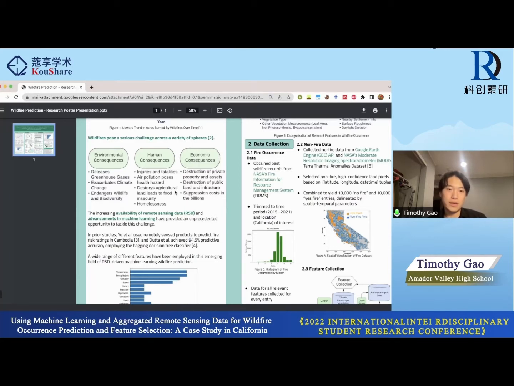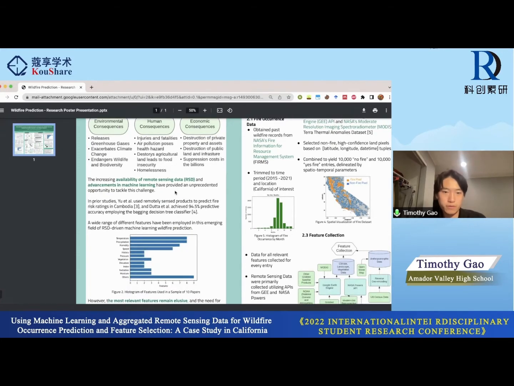However, the good news is that recently, the increasing availability of remote sensing data and advancements in machine learning have provided an unprecedented opportunity to tackle this challenge. One prior study used remotely sensed data to predict fire risk ratings in Cambodia. And another one achieved 94.5% predictive accuracy employing the bagging decision tree classifier.